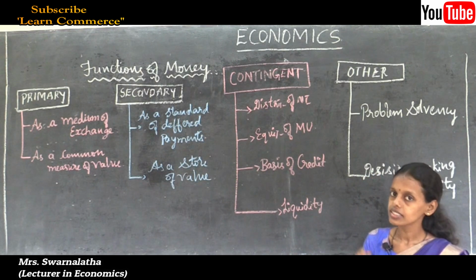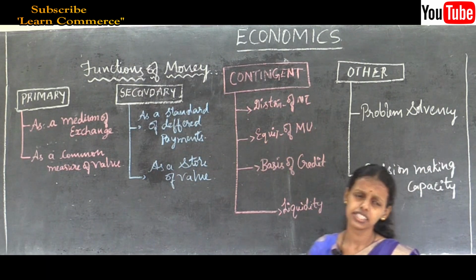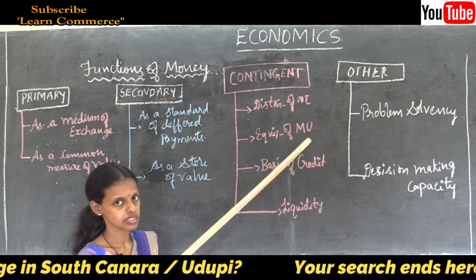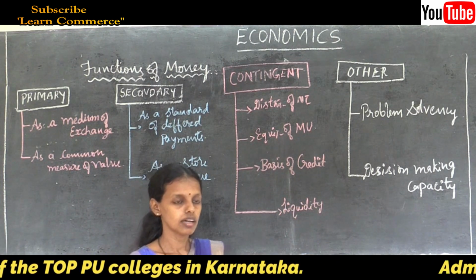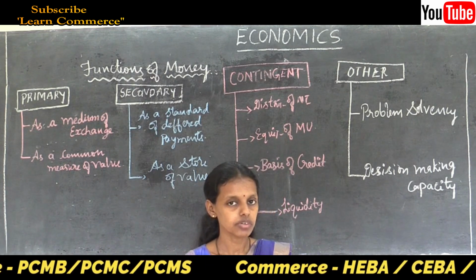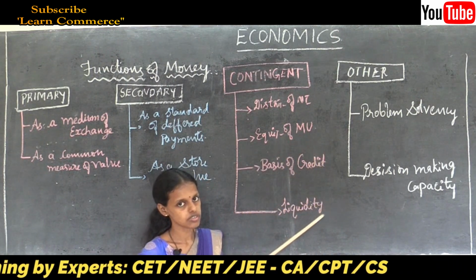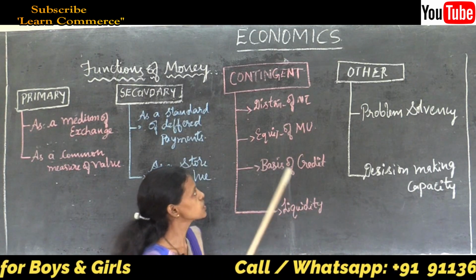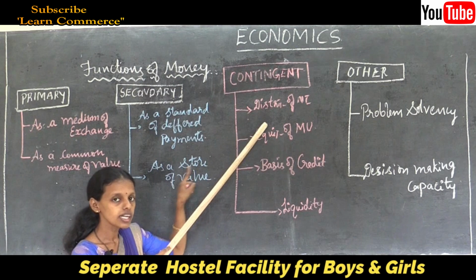Let us see the third function, that is, the contingent functions of money. What are these contingent functions of money? The contingent function is nothing but how the money is distributed. Money is distributed in the form of factors of production. Land, labor, capital, organization: how is the money distributed among the 4 factors? For land, the reward is given through rent; for labor, wages; the organization earns profit; and for capital, interest is charged. So the contingent function of money is how the money is distributed in the economy.